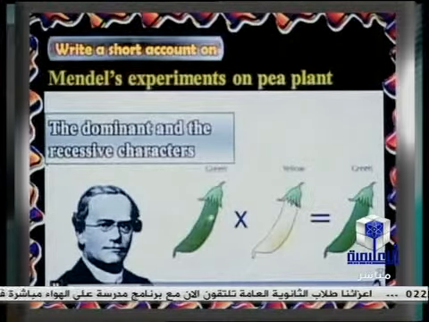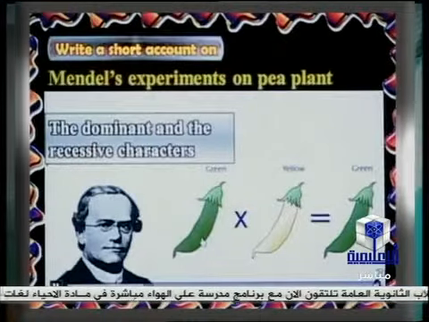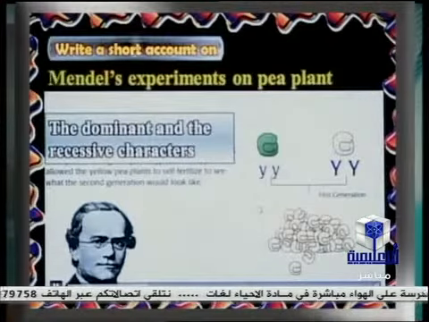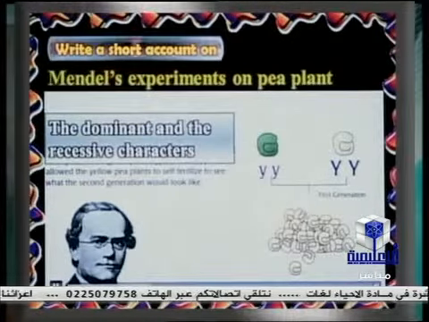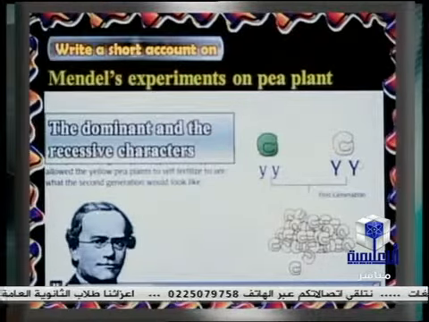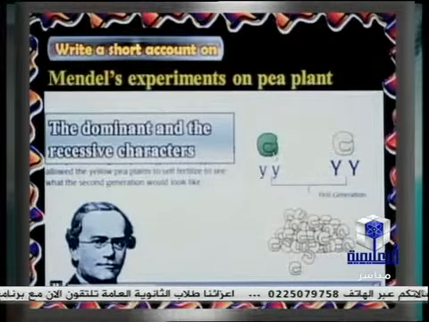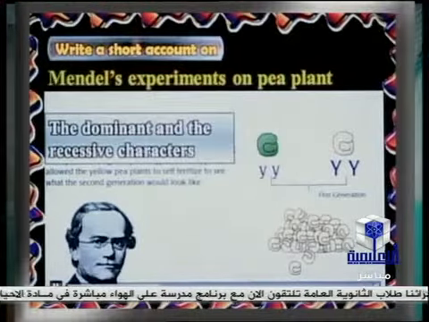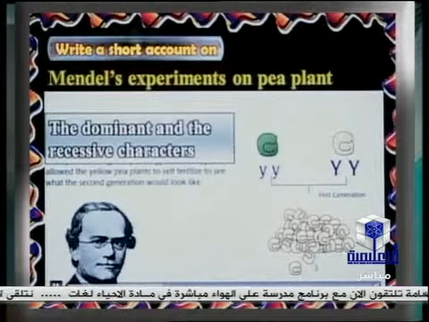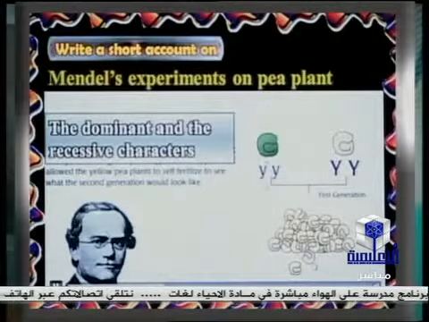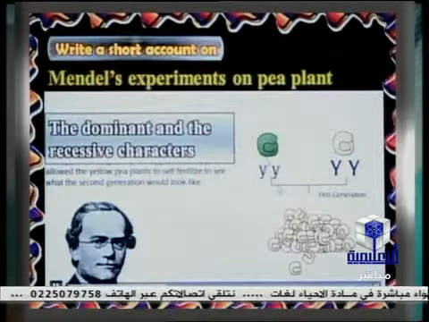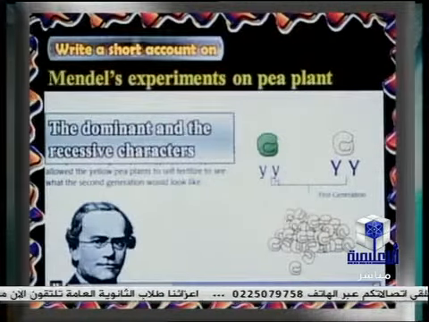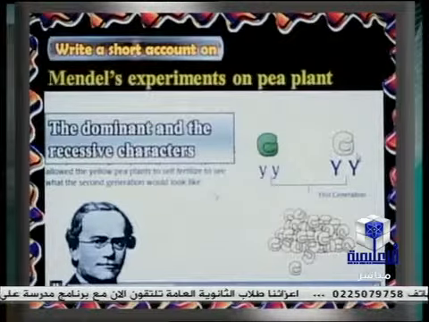So when Mendel carried out a crossing between a pure green seed and a yellow seed, the individuals produced, all of them will be yellow, and the same in the reciprocal cross. The crossing produces the F1, or first filial generation, containing all individuals, 100%, with yellow seeds. But the green seeds do not appear in the F1 because they act as a recessive character. And this case is called complete dominance.